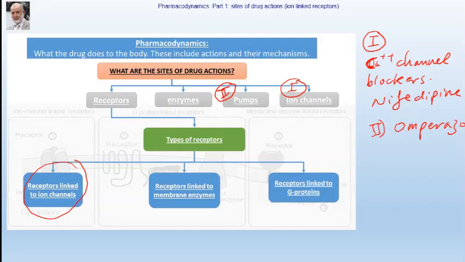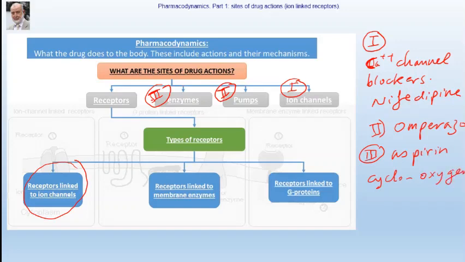A third site of action of drugs are the cell enzymes. And maybe the most famous example is aspirin. Aspirin is a very known analgesic, which is used for treatment of different types of pain and inflammation. Aspirin acts by inhibiting cyclooxygenase enzyme.